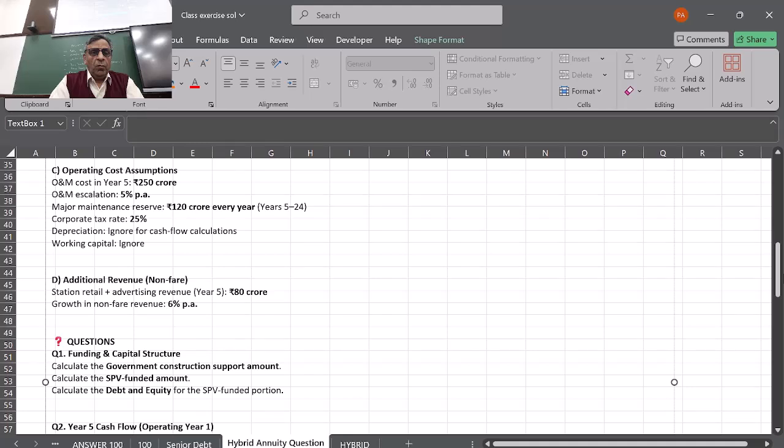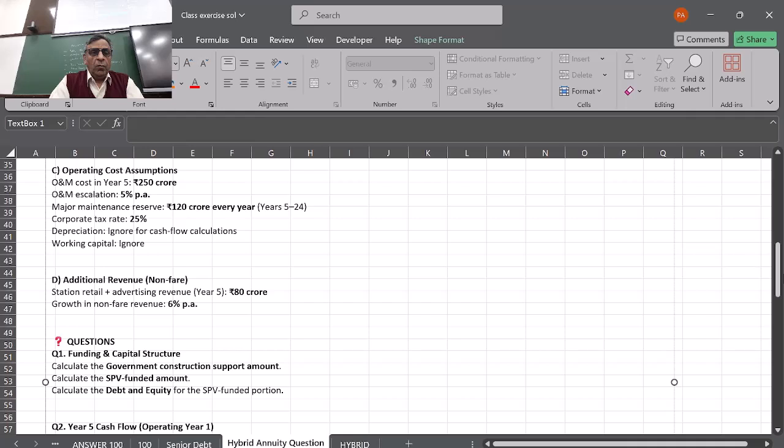They will be provided some outdoor space so that they can sell it to someone, make advertising revenue, and give the money to the company. This is going to be 80 crores per annum, and it is going to increase by 6% per annum. So at the start they can generate 80 crores and it will keep going up by 6%.